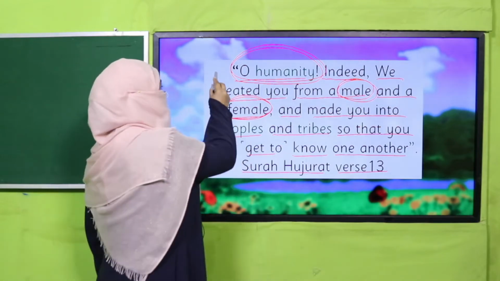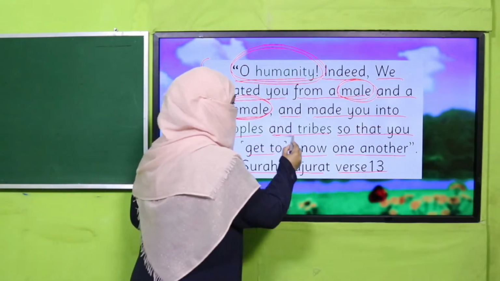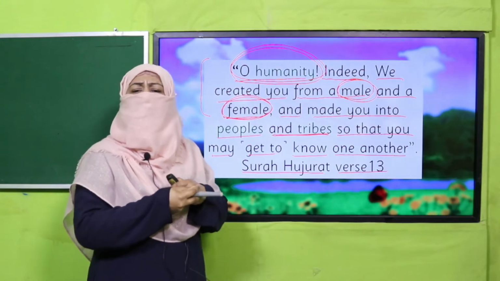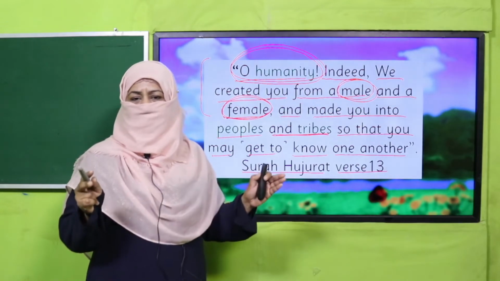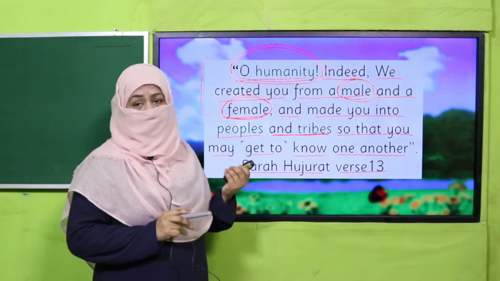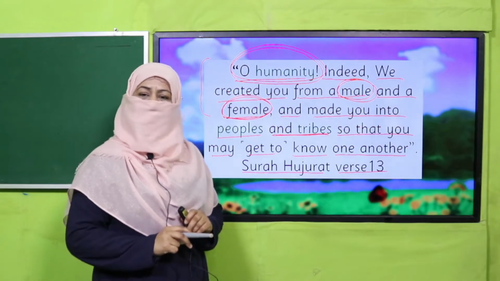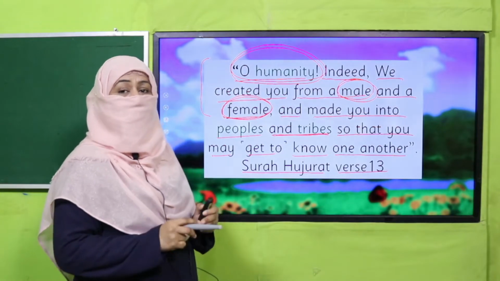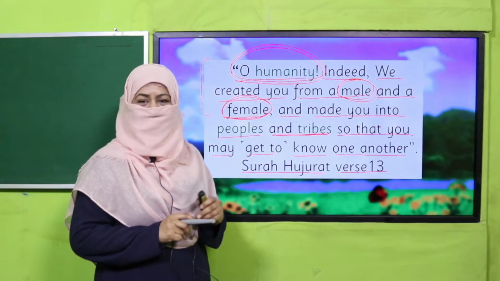So beta, we are created from one pair, so we all are equal. The tribes are only there to recognize each other, because we are huge in number. So to identify each other, Allah has created us in different tribes, but basically we all are the same. And being Muslim, we know the better one is the one who is better in Iman and better in deeds. Right? So this is how we should remind ourselves: we all are the same, but we have to be good by doing good. All right?